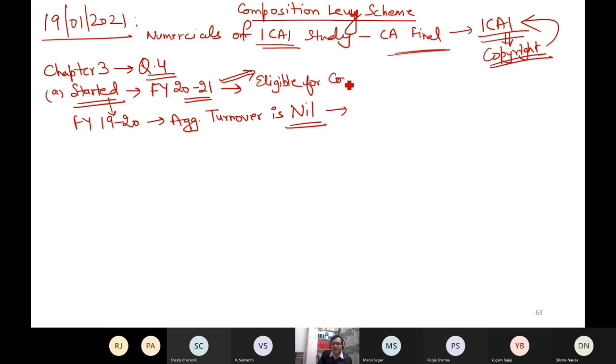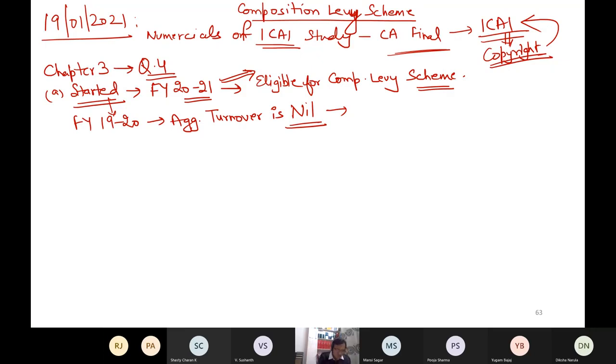Every word has a relevance. The point is you have to read it slowly. Don't be in a hurry. Better late than never. Read slowly rather than attempting this question wrong. It's better to attempt it a little late, but do it correctly. So this word started clears one confusion: I am eligible to opt for the composition levy scheme this year because last year my turnover was by default nil. This is my first line.